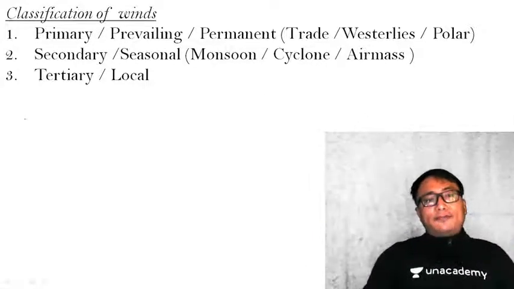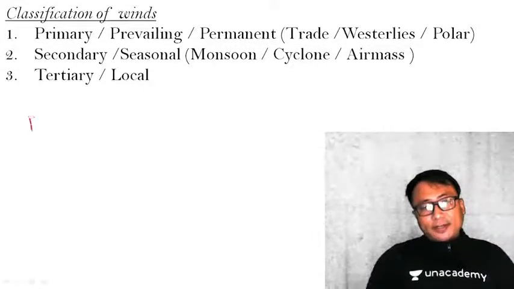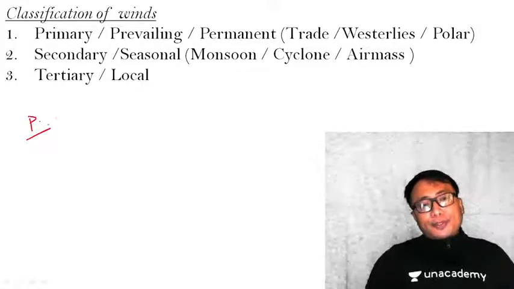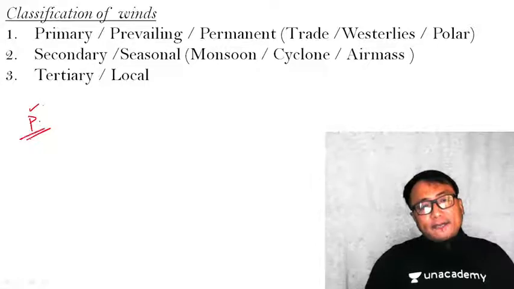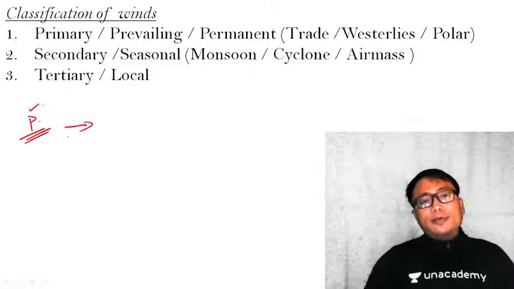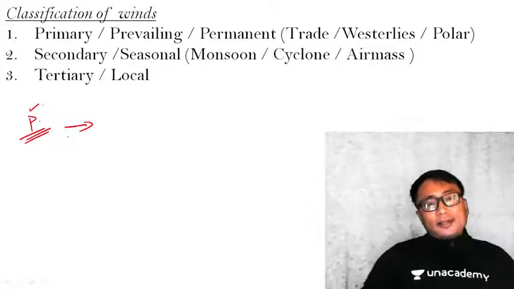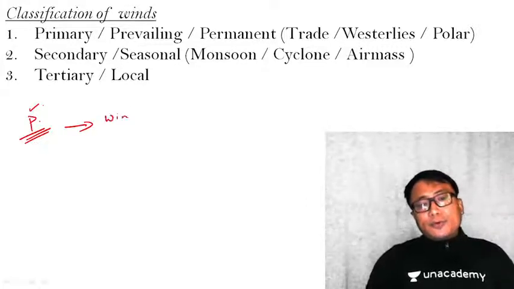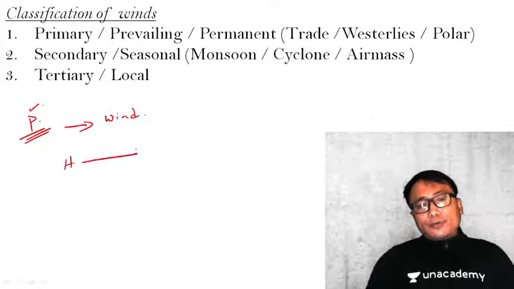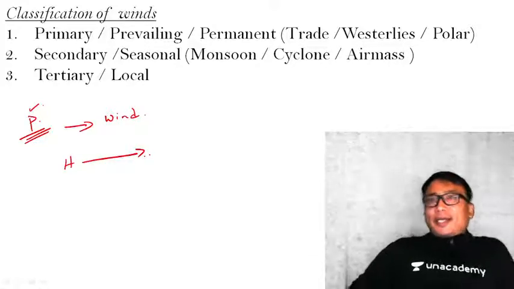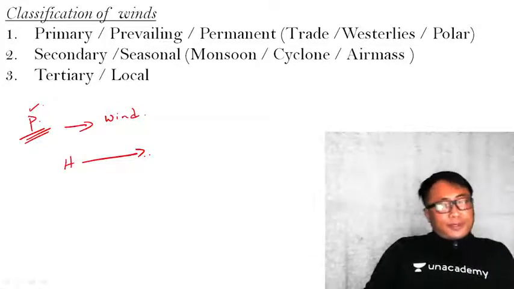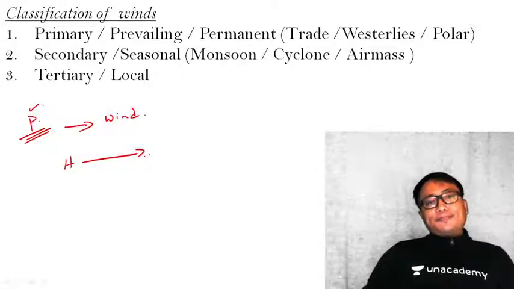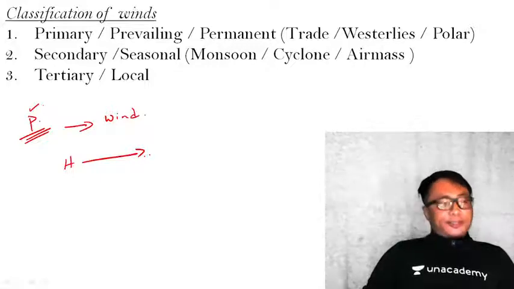Now, we already have seen what is the significance of pressure belt. Pressure belt is important. Why? Because by studying or by identifying certain pressure belt, we are able to understand the wind circulation. Okay, wind circulation. Why? Because wind will blow from high pressure region to low pressure area. Now, entire wind that you will observe in the world can be broadly classified into three. That is primary wind, secondary wind and tertiary wind.